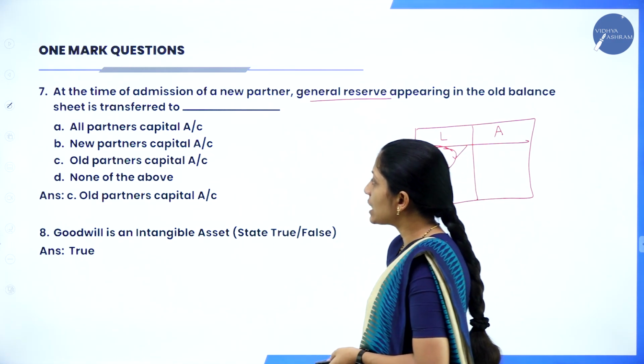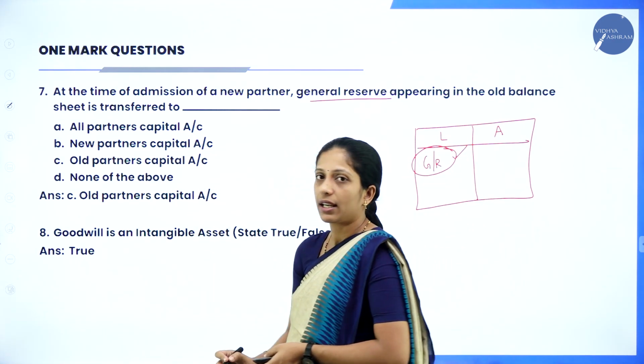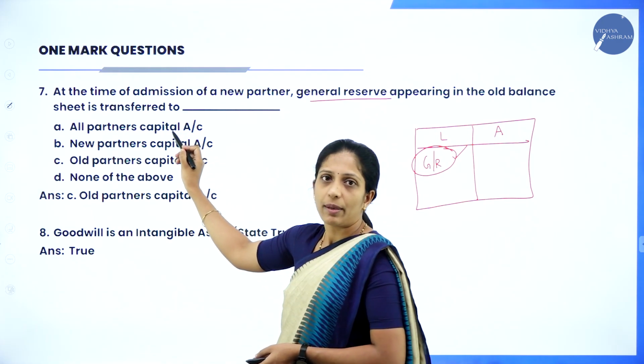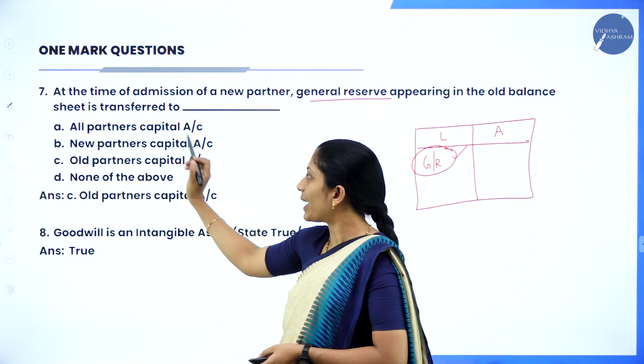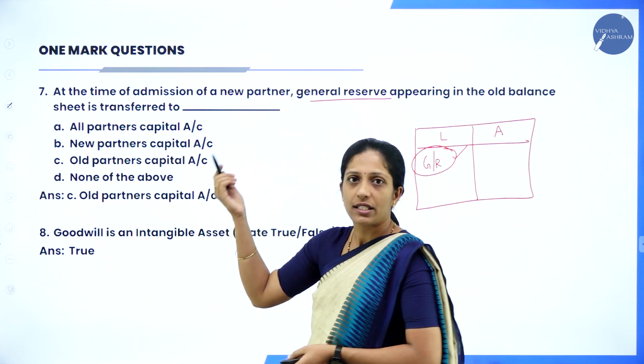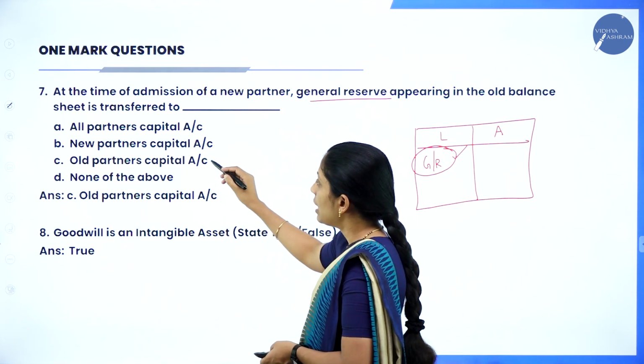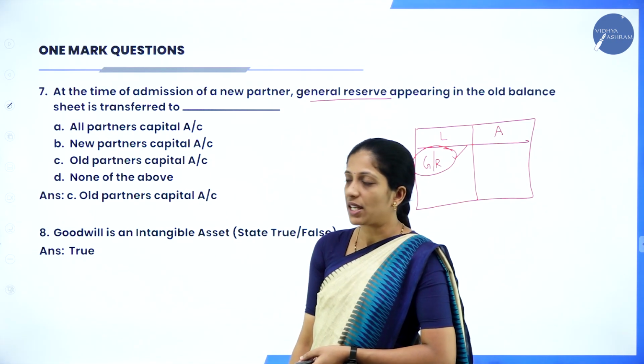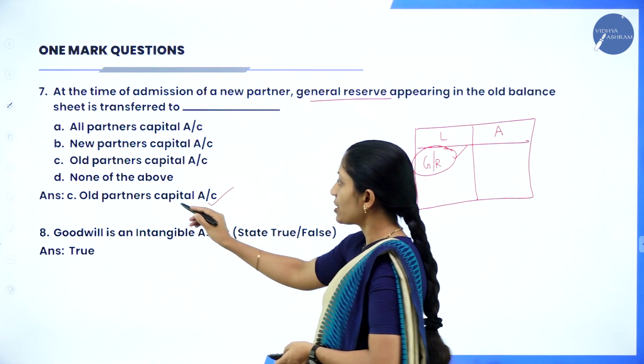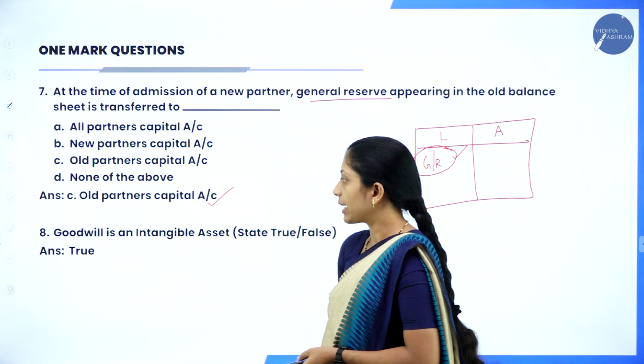Correct? So your answer is old partners capital account. You will not transfer to all the partners, right? You will not transfer to the new partner also. Never will we transfer that to the new partners capital account. The third option was old partners capital account, so your answer is option C, old partners capital account.